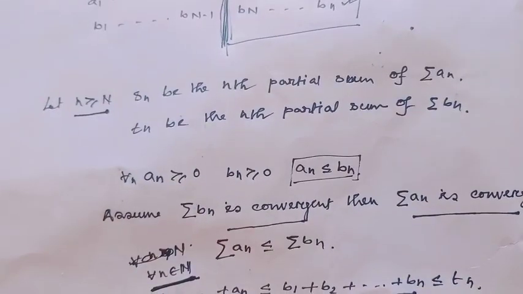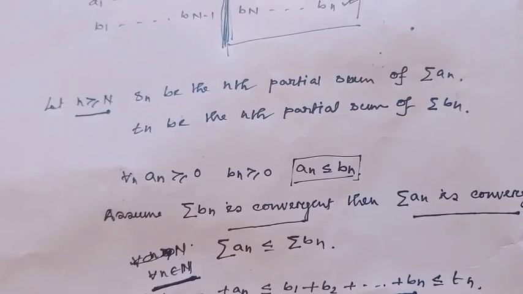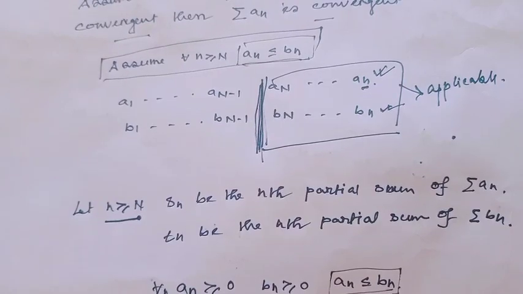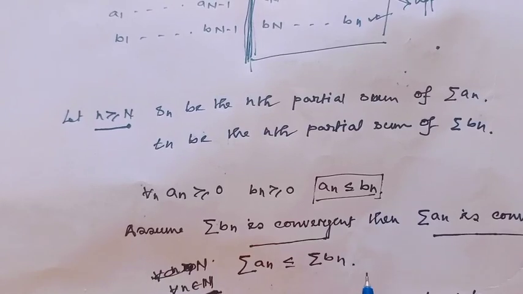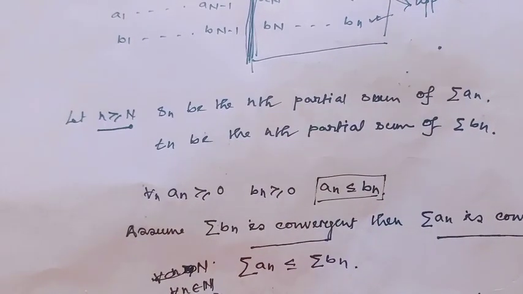Because just recall the definition of convergence: in convergence, finite terms do not matter. So this condition is true for each n.